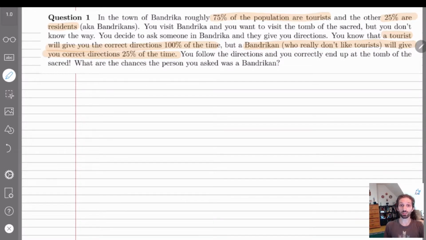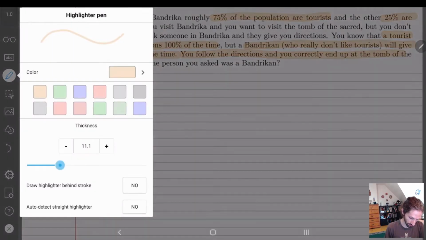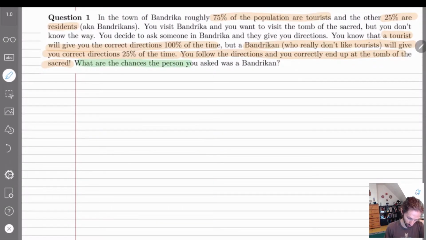You end up following the directions and you correctly end up at the tomb of the sacred, where you want to go. The question is asking, what are the chances that the person you asked was a Bandrikan?